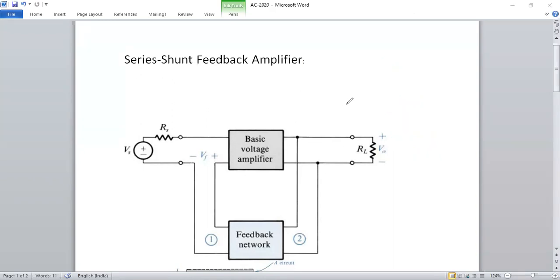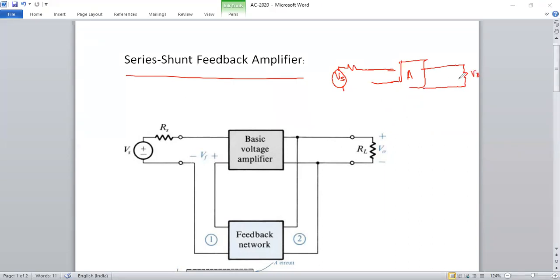This is the block diagram representation of the series-shunt feedback amplifier. On the input side of the amplifier, we apply the supply voltage, connected via an internal resistance, and the output side of the amplifier is Vo. This is a voltage amplifier. If you keep it like that, it is an open loop amplifier, but we need a feedback amplifier. Feedback means I make one more network, with gain factor beta. A sample of the output voltage I give as the input of the feedback network.